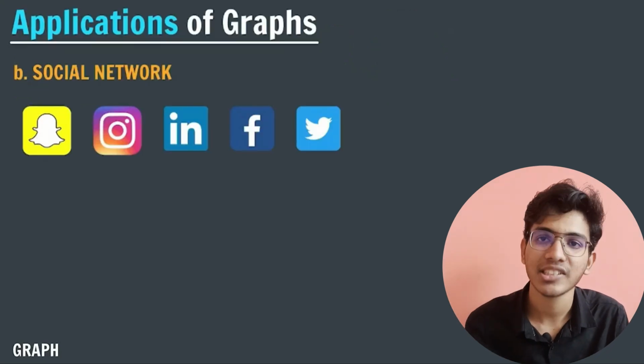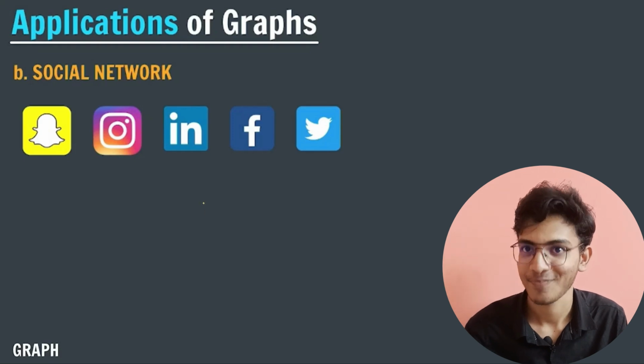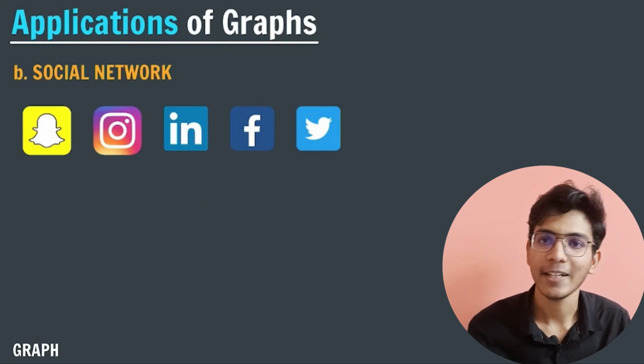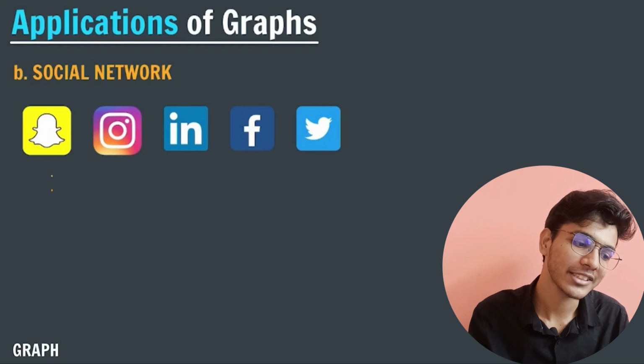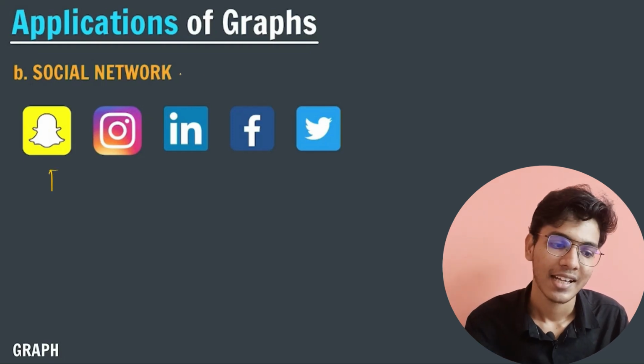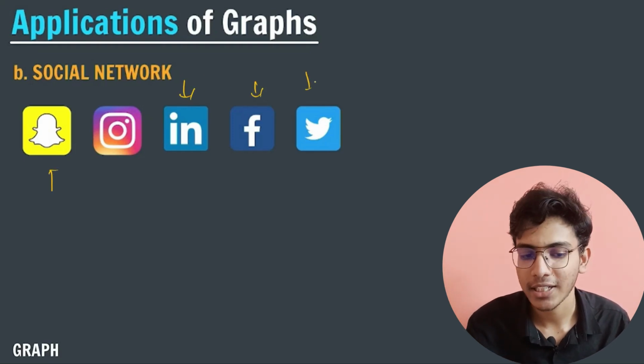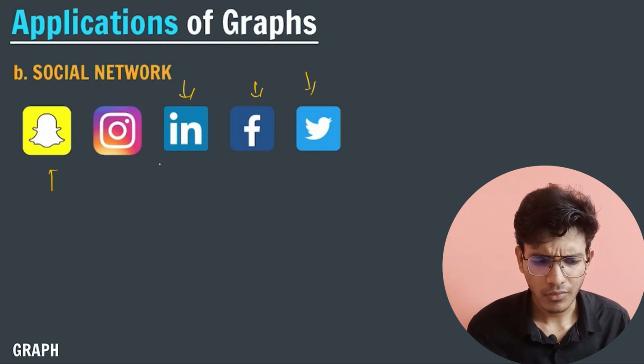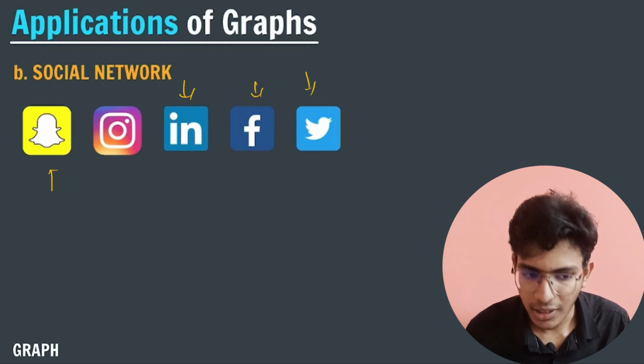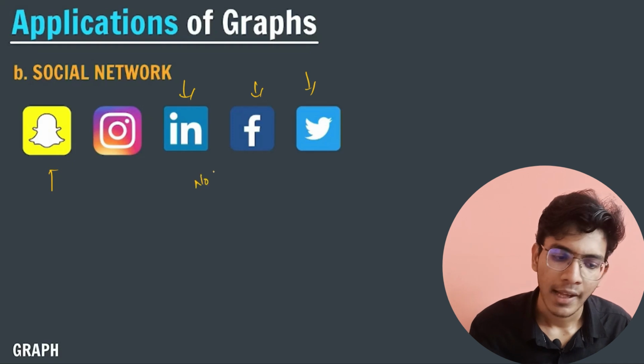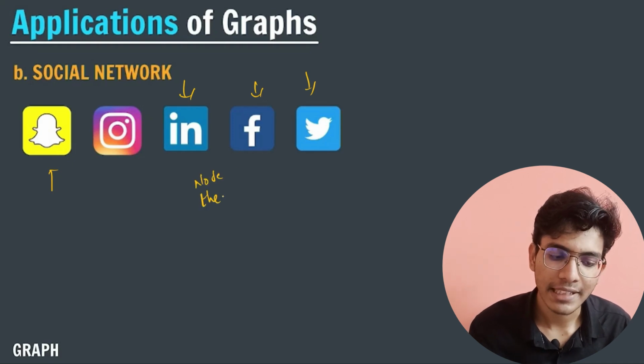And the second best example is social media, right? We use Instagram, and some of you use Snapchat, LinkedIn, Facebook, Twitter. Internally, how it works is that, let's say I'm a node, and my username is Jabir Hussain.